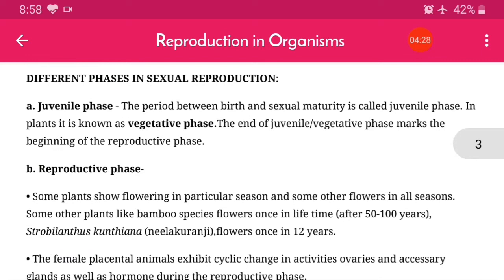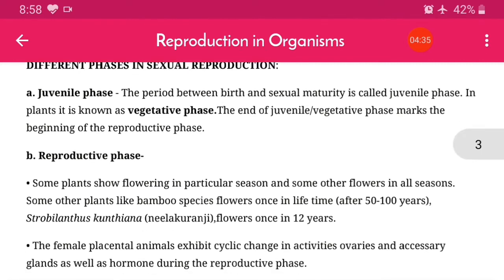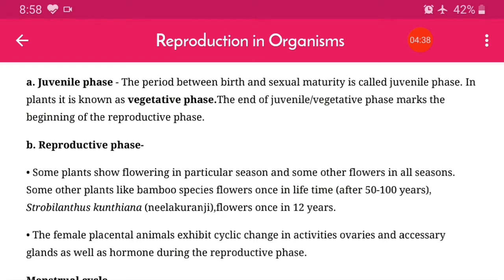Now, what we will discuss, according to the textbook, are the different phases in sexual reproduction. First is the juvenile phase. The juvenile phase is the period between birth and sexual maturity. In plants, it is known as the vegetative phase. The end of the juvenile or vegetative phase marks the beginning of the reproductive phase. So, it is the first stage of sexual reproduction, that is the juvenile phase, and we consider that phase as the vegetative phase also.